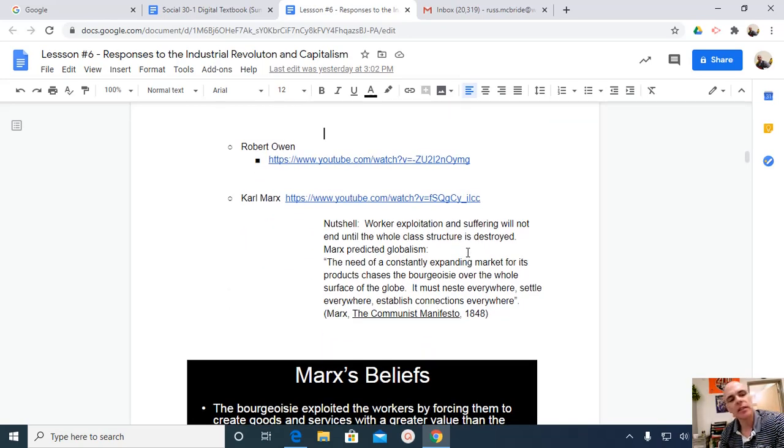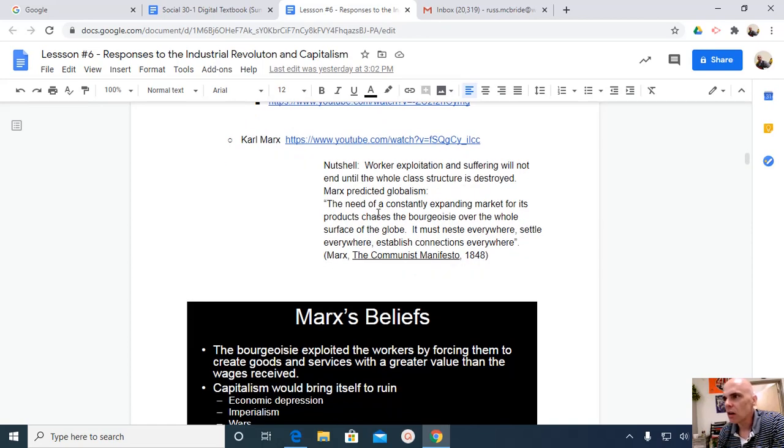One of the big guys coming out of chapter 4, and by big guys, I'm not talking about his height, I'm talking about his impact on history, is Karl Marx. And we really do need you to be able to understand Marxism in theory and in practice. Karl Marx, more so than Owen or the Chartists, will be on your multiple choice test, and it could be the essence of some of your stuff on an A1, A2.